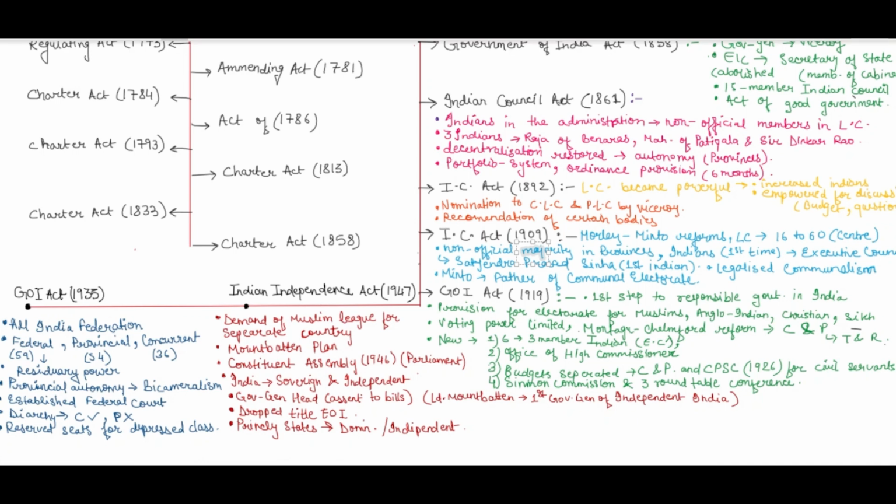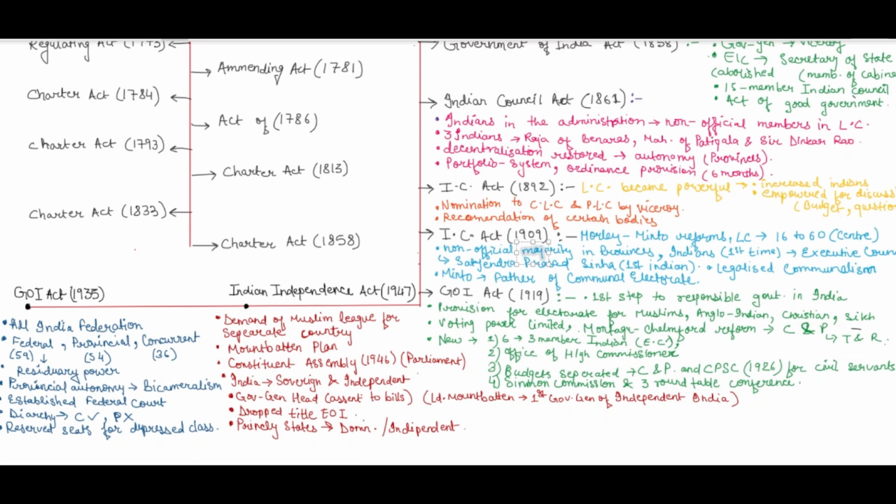Now, demand of Muslim League for separate country. Indian Independence Act of 1947 happened, and demand of Muslim League for separate country was there. The Mountbatten Plan was introduced in this act only, and Constituent Assembly, that is 1946, Constituent Assembly was made.